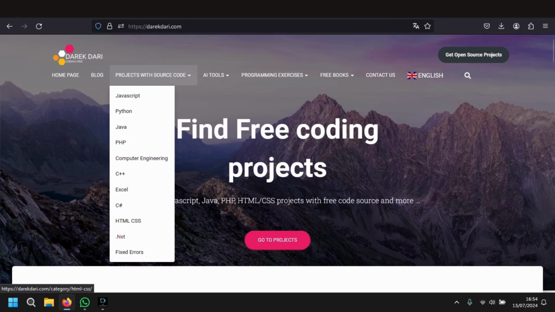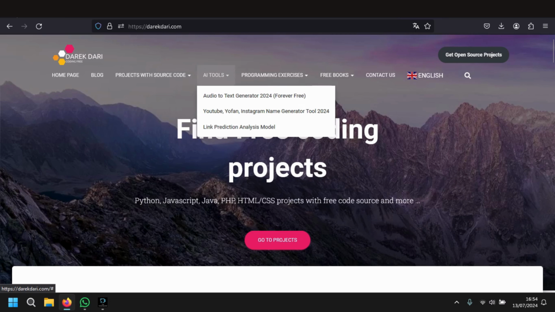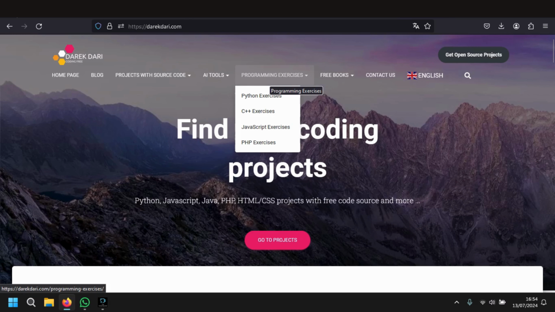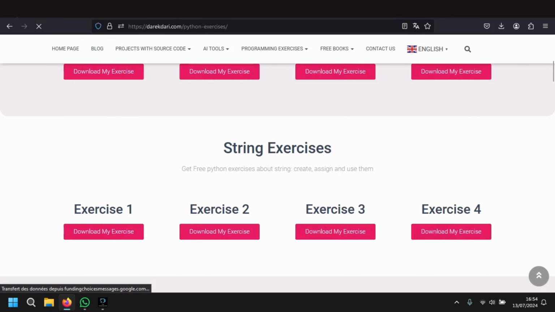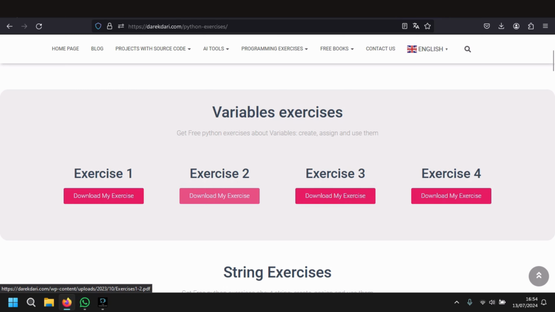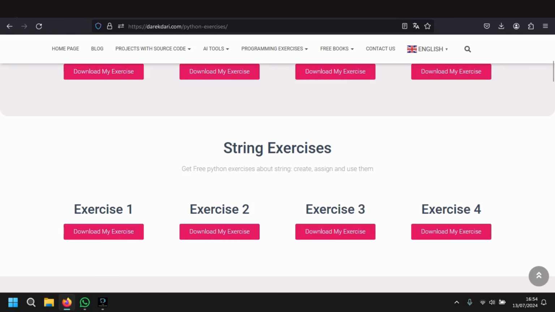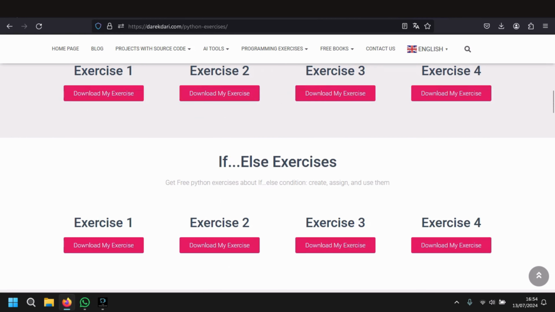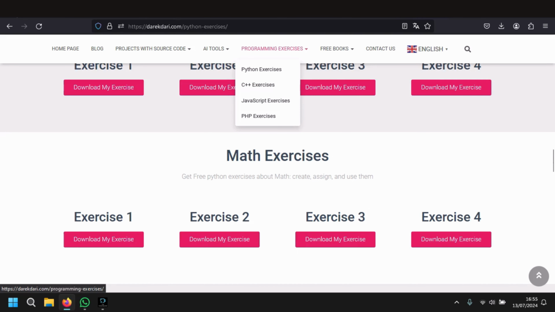Okay, so for today we will not focus on all of these, we just will focus on Python. But also you can find some AI tools like audio to text, YouTube or Instagram name generator, link prediction analysis model. Also you can find some programming exercises if you are a super beginner, so if you want some Python exercises, let's go a little bit deeper. You can click here and a PDF will be downloaded to your computer, and you will learn. Of course, there are variables, exercises about strings, lists, if else, arrays, etc.